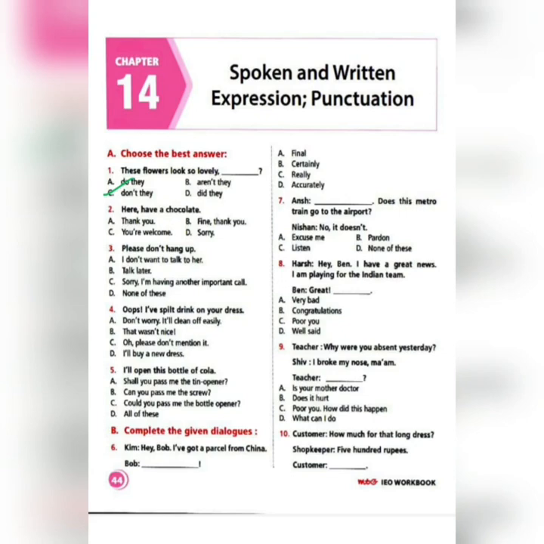So here, have a chocolate. This is the sentence, and then your options are thank you, fine, thank you, you're welcome, sorry. So out of these four expressions, which is the likeliest thing that you will say when somebody is offering you a chocolate?